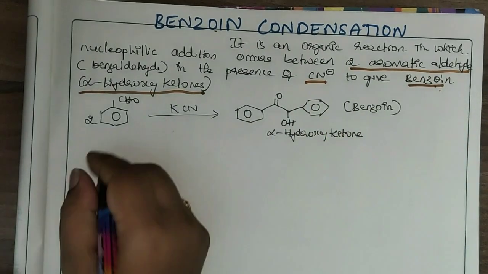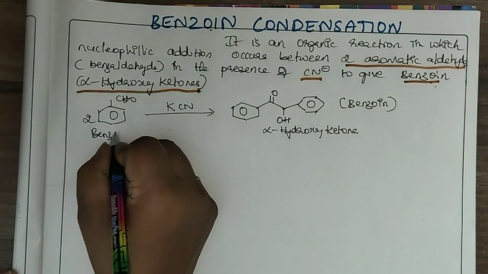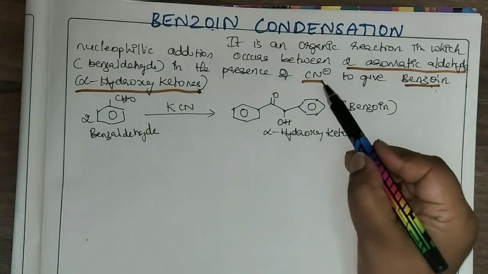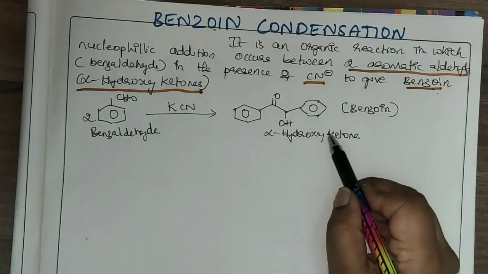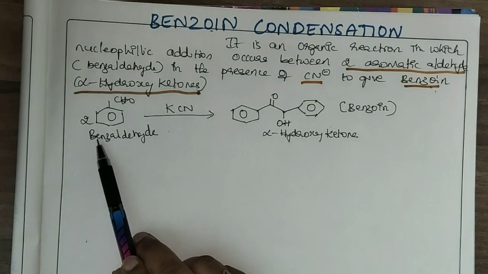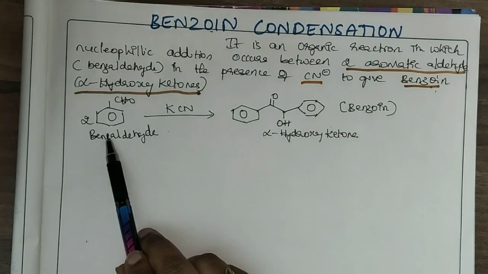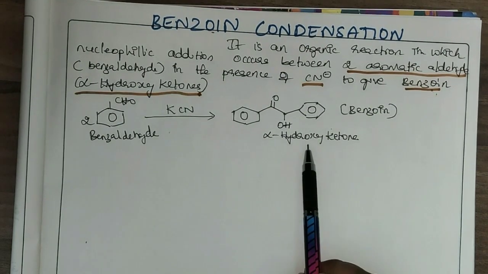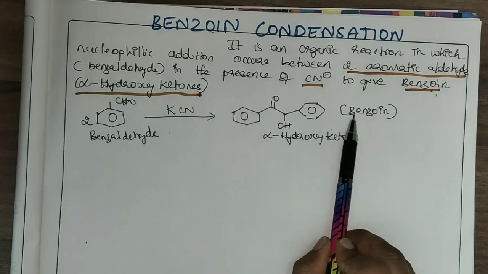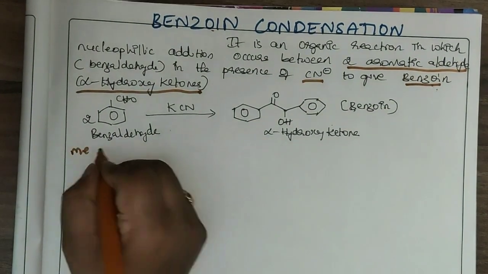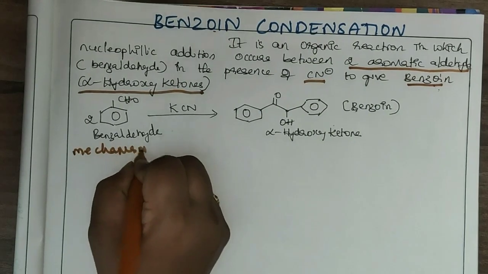So this is benzaldehyde, which is an aromatic aldehyde. Potassium cyanide is a source of cyanide ion, and this is the structure of benzoin. So two moles of benzaldehyde in presence of potassium cyanide undergo nucleophilic addition to give benzoin as a product. So this is benzoin condensation. Now we will see the mechanism involved in the benzoin condensation.